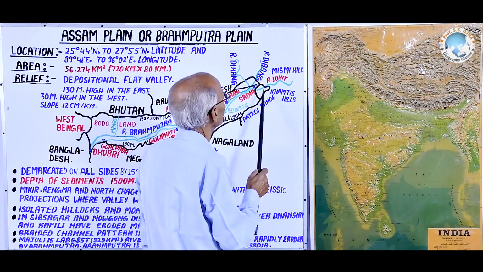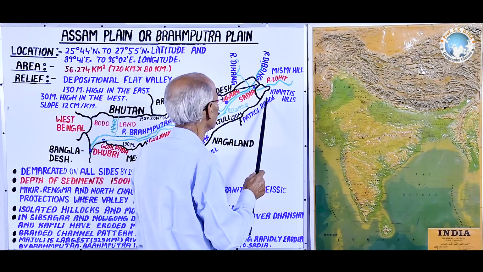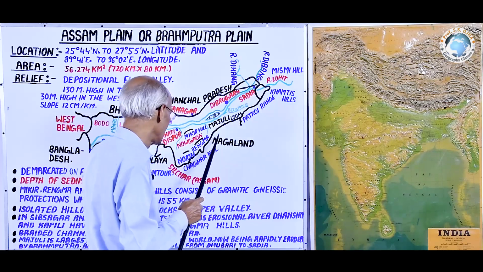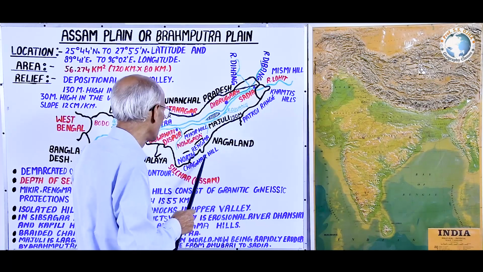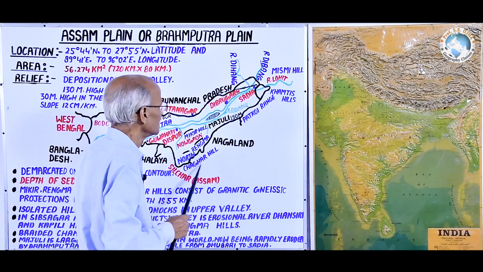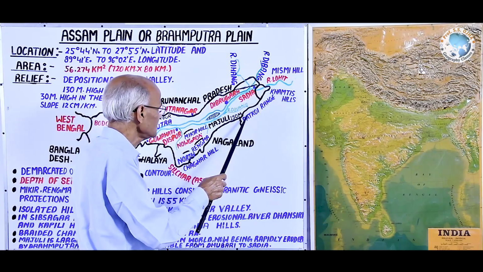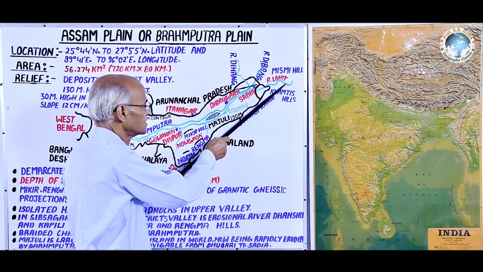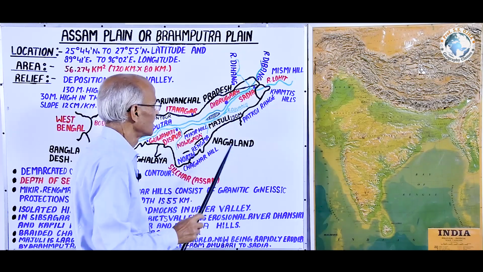Then to its south come the Khamtis Hill, and again south, the Patkoi, Lusai, Naga and Chaghar hills. Thus, these are the southwest-turning mountain ranges of the Himalayas.